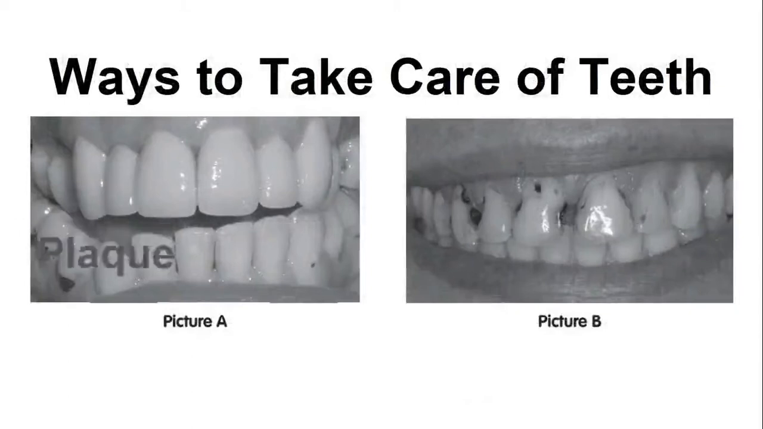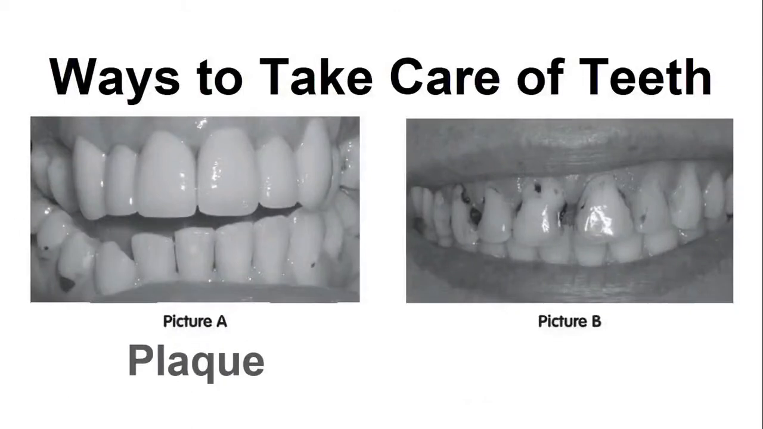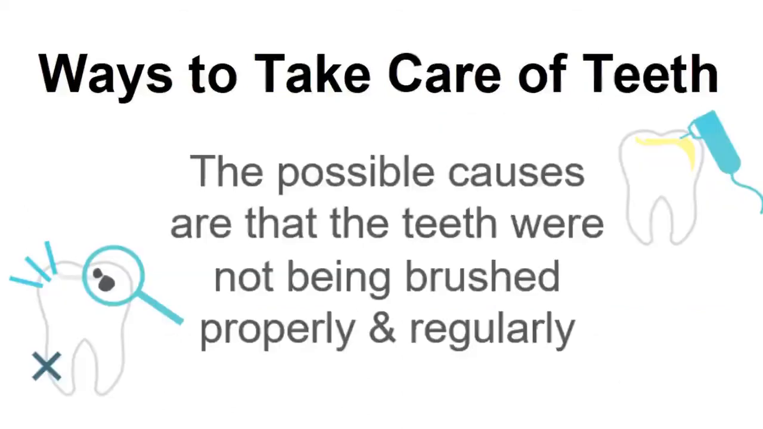A yellow layer on teeth is called plaque. And some damage in the teeth is called cavity. The next question is, what could be the reasons for this condition? Can you tell me what can be the possible causes for the teeth to be damaged? Yes, when not brushed properly, the teeth cause some dental problems. So the possible causes are that the teeth were not being brushed properly and regularly.